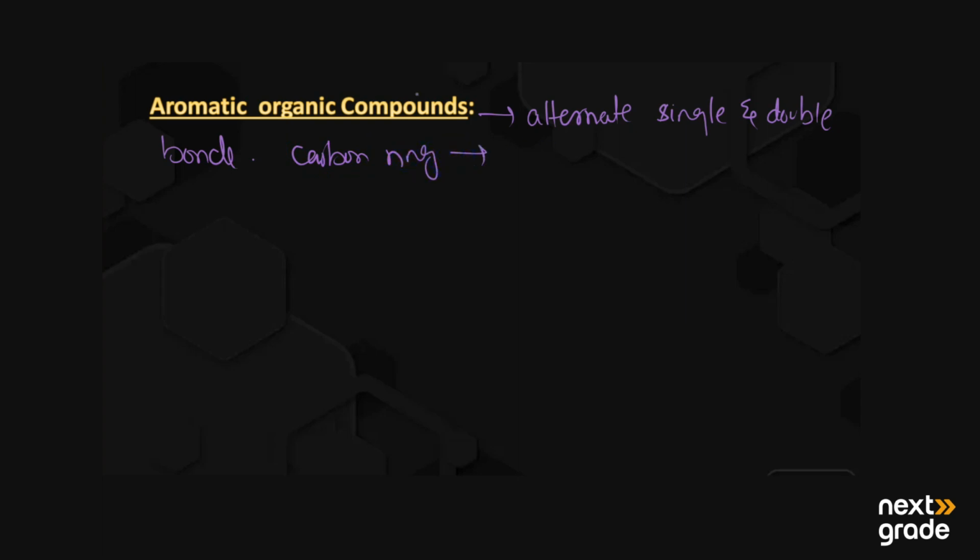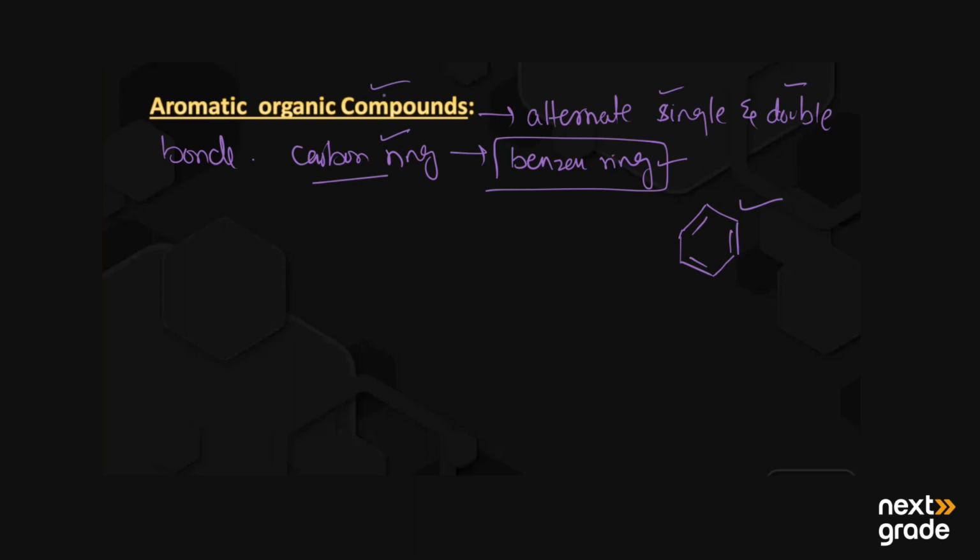That's why they are known as aromatic organic compounds, or basically they have a benzene ring in their structure. Now, what is meant by a benzene ring? The structure of benzene is a hexagonal structure with alternate double and single bonds. So this is benzene. All the ring organic compounds having a benzene ring, or alternate single and double bonds between the carbon ring, are known as aromatic organic compounds.